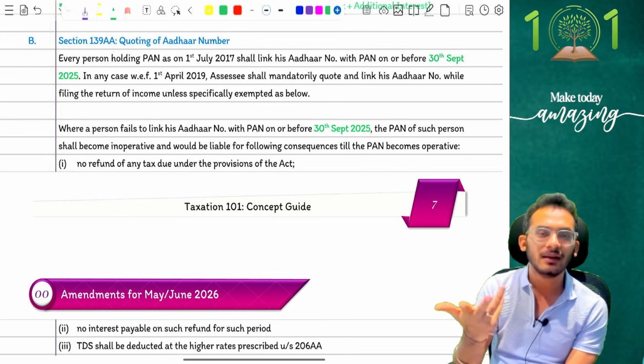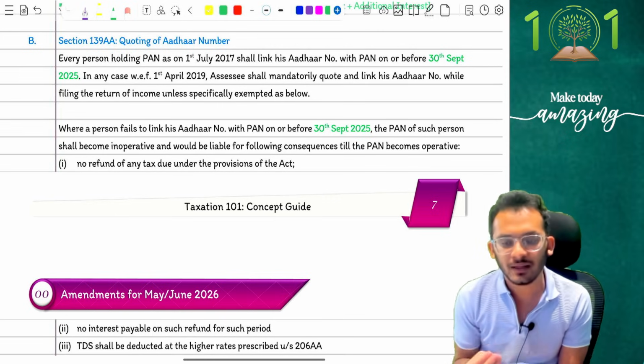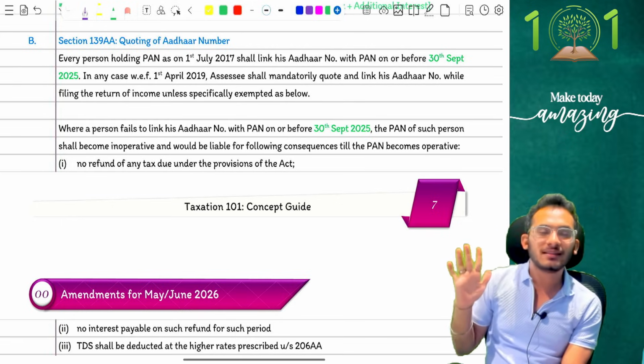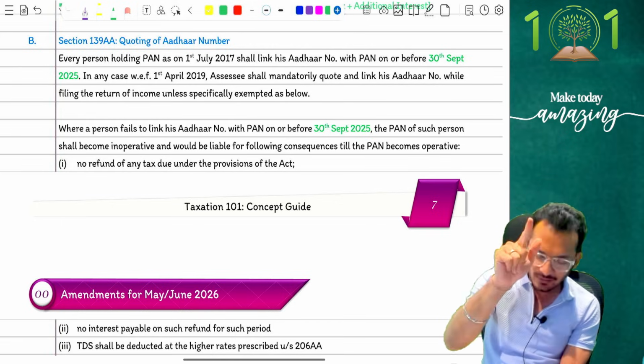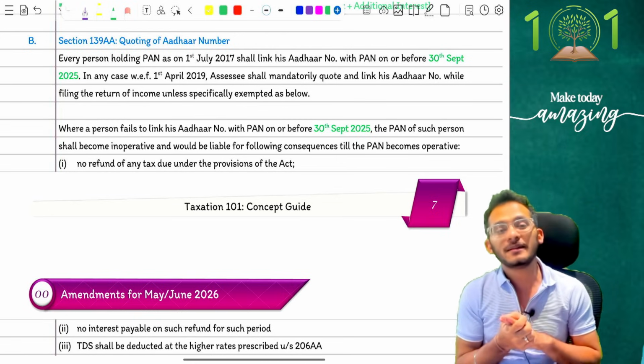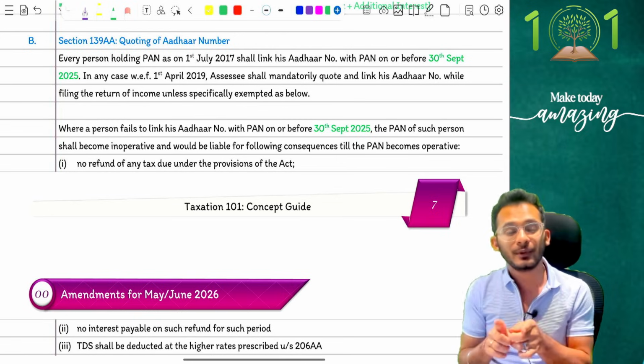Yes? Good. These are all the amendments that you have for your syllabus, people. 55 minutes done. 5 minutes. I'm going to quickly summarize the whole amendments for you. Can we do it together? Chalo, let's do it together. First amendment, people, that we clarified for your exam, is assessment year 26-27.